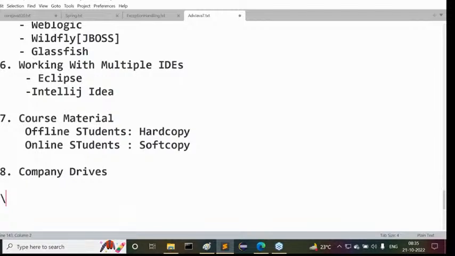I will take care of the companies and of how to bring those companies to our institute, and all those things I'm going to do here. So company drives are going on here. Right, sir. Now these are the benefits we are going to get.